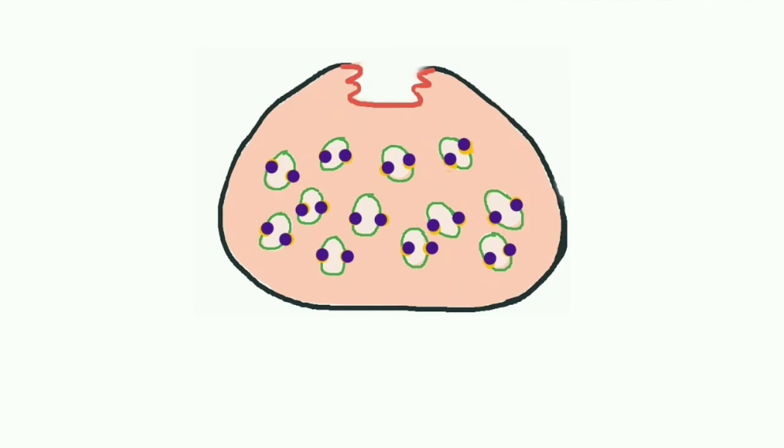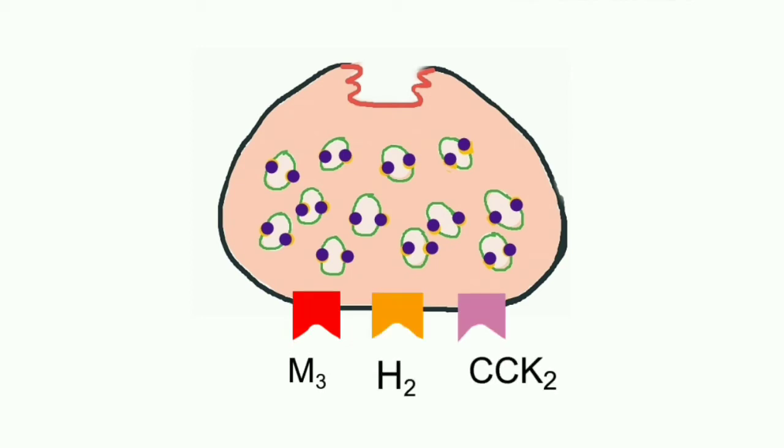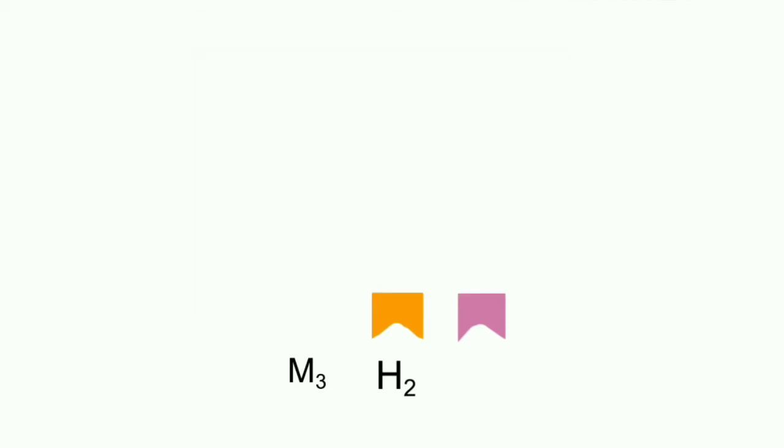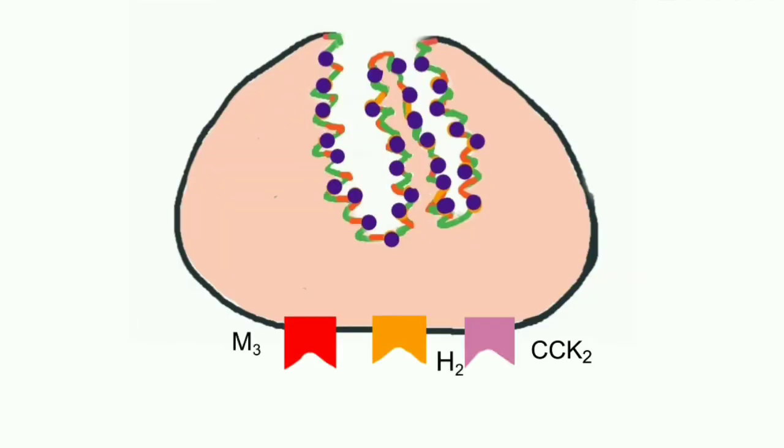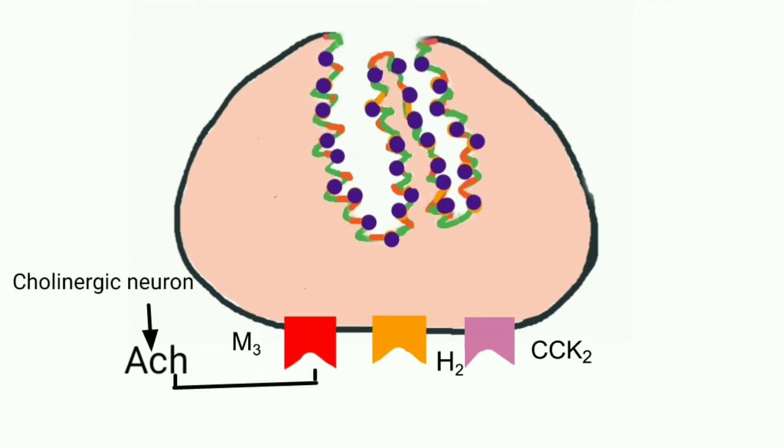Activity of the parietal cell is controlled by receptors for acetylcholine, gastrin and histamine on the basolateral cell membrane. There are three primary pathways involved in inducing parietal cell acid secretion: neurocrine, paracrine and endocrine. In the neurocrine pathway, the neurotransmitter acetylcholine is responsible for acid secretion. Acetylcholine released from cholinergic neurons activates M3 receptors on the parietal cells, leading to an increase in intracellular calcium ions.